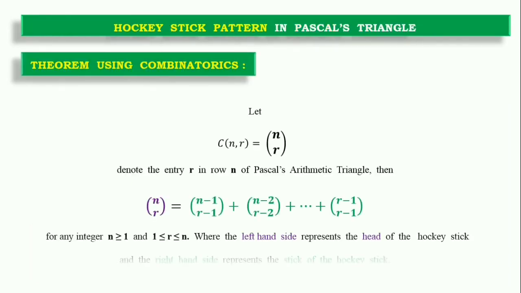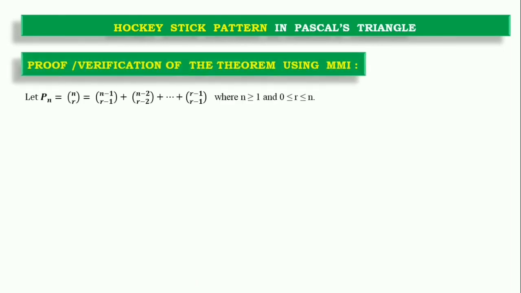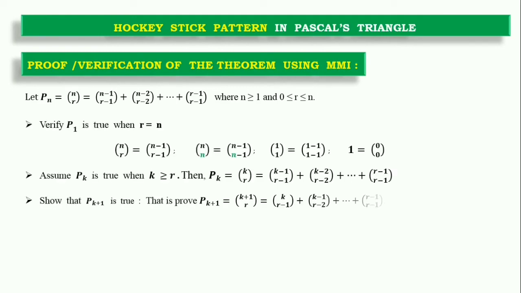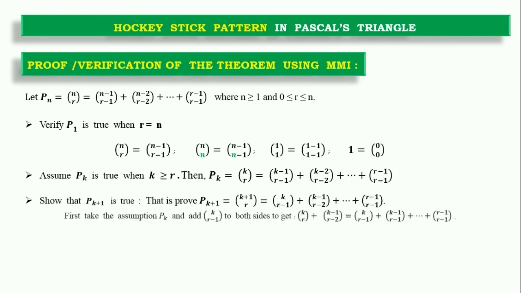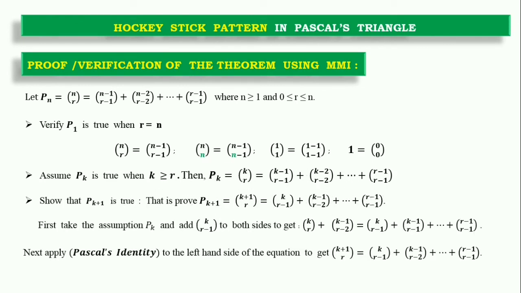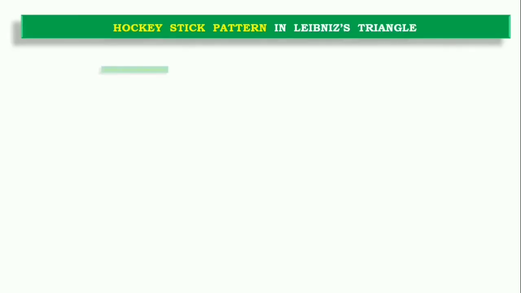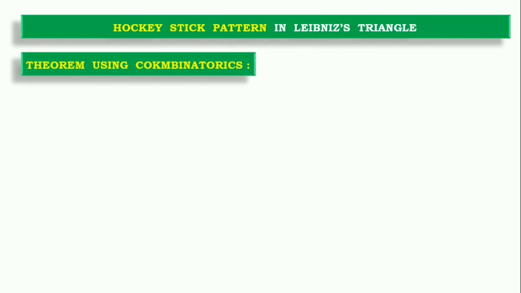I can prove the hockey stick pattern using combinatorics. First, we can use the mathematical method of induction. We take Pn and verify that Pk plus 1 is true if Pk is true, and so Pascal's identity will be verified from the hockey stick pattern, and then we can also prove this pattern using the combinatoric formula.